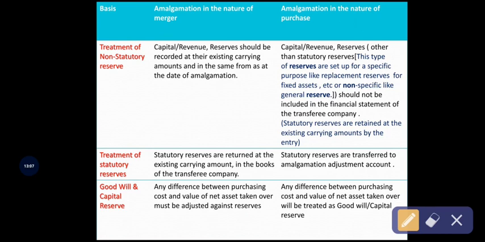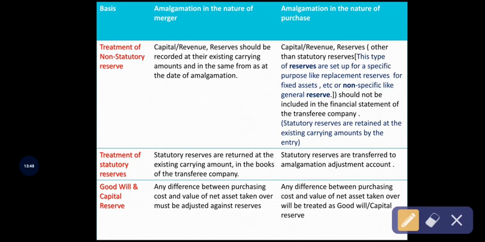So similarly, the non-statutory reserve is not a compulsion by the law or provisions or statute, but to be on the safer side, the company's board of directors thinks to keep a small amount of reserve in the company. For example, take a specific purpose, that is a replacement reserve for a fixed asset. The board thinks that in future, if any damage occurs to the fixed asset, then this reserve will be helpful to recover that